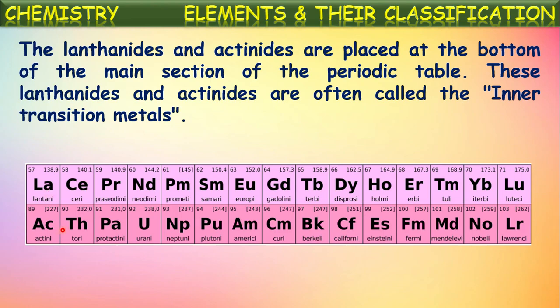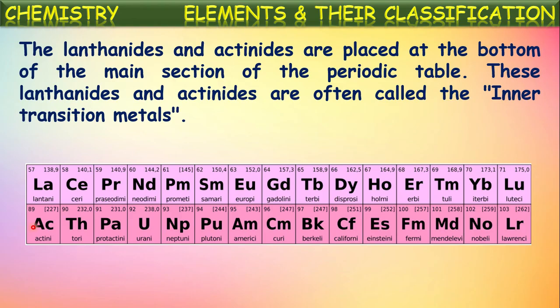In a similar way, these elements are called actinoids, which have similar chemical properties with actinium. Okay, these actinoids and lanthanoids together are generally called inner transition metals because their position is given in the transition metals column only, in the third B group, third column.